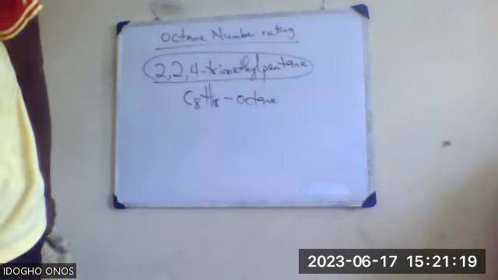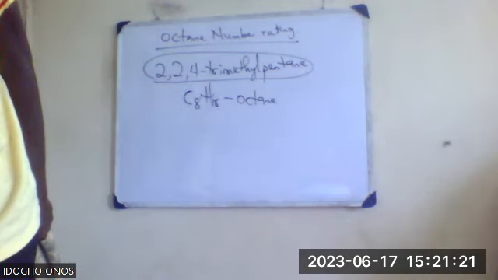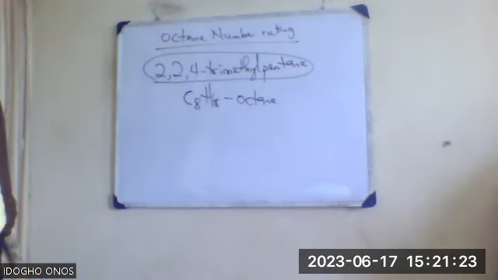The rating is always compared with octane, that is 2,2,4-trimethylpentane. A petrol with a high value of 2,2,4-trimethylpentane gives a higher octane rating. Any question?